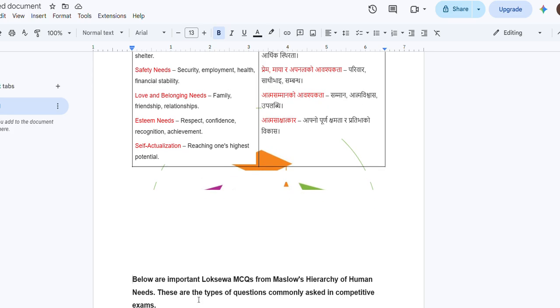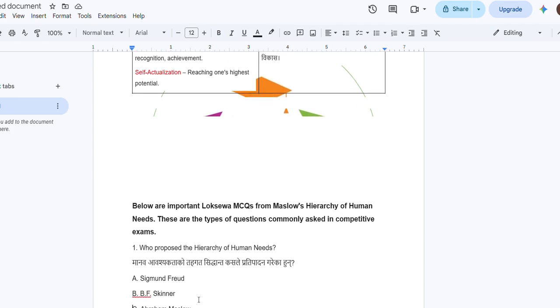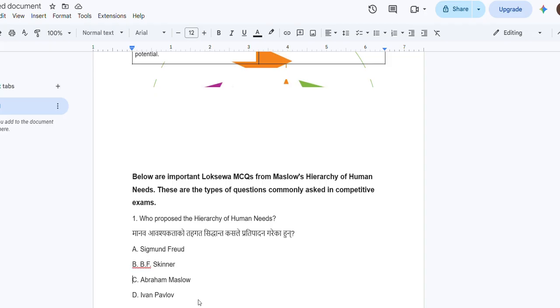Now we are going to look about the important loksewa question. Please look it nicely. Who proposed the hierarchy of human need? Please think for 10 seconds, then after I will say the answer. Abraham Maslow proposed the hierarchy of human need.